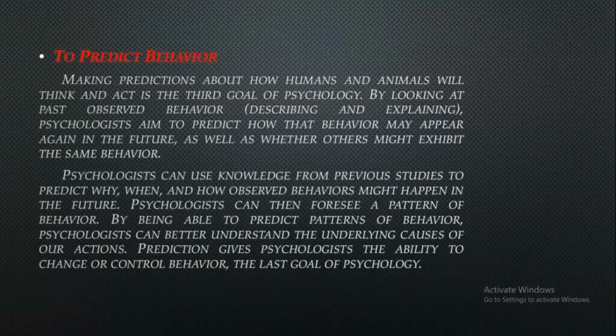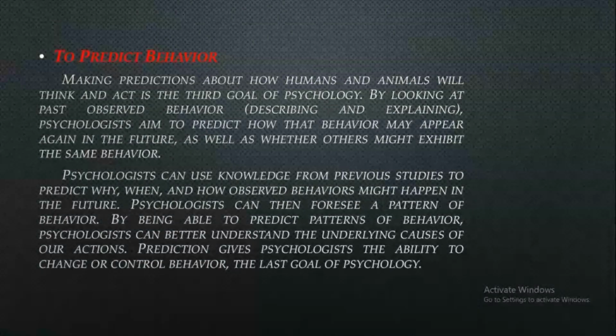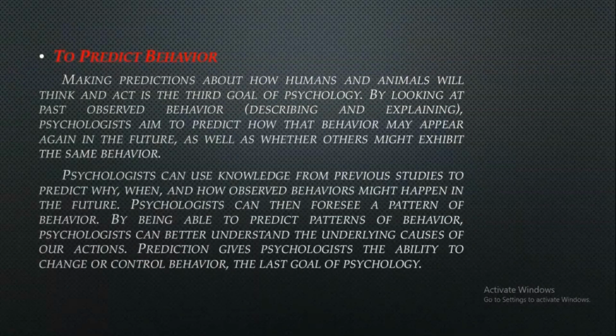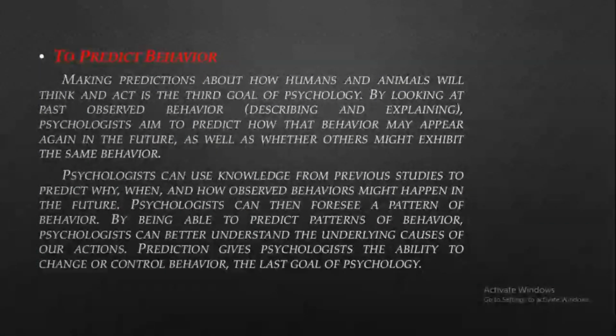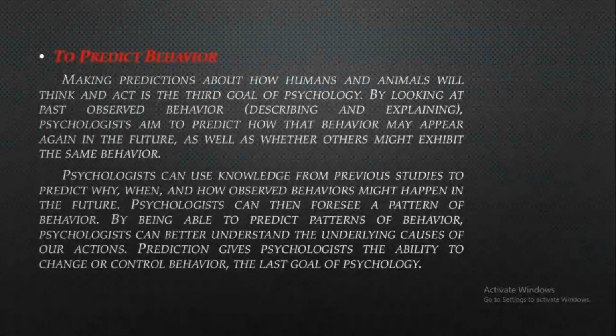So let's read this. Making predictions about how humans and animals will think and act is the third goal of psychology. By looking at past observed behavior, describing and explaining, psychologists aim to predict how that behavior may appear again in the future, as well as whether others might exhibit the same behavior. It means that either the person is going to behave in a similar way as in the present circumstances, or they will change their specific behavior.